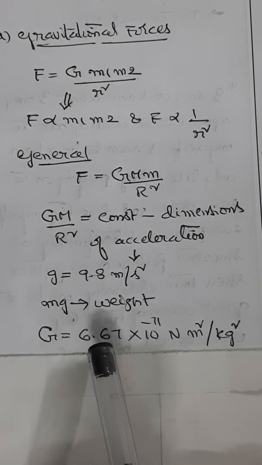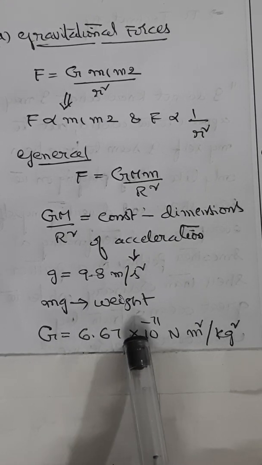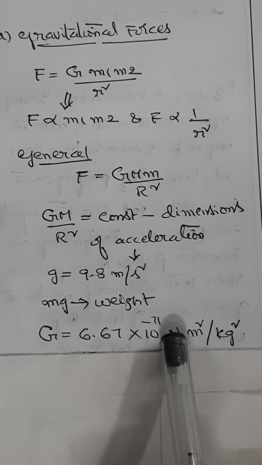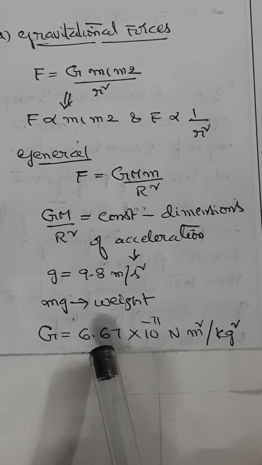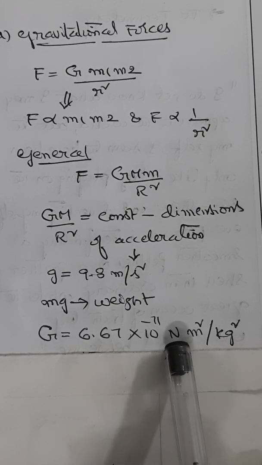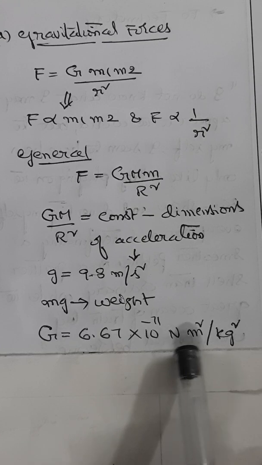The numerical value of the gravitational constant is calculated to be 6.67 into 10 power minus 11 newton meter square per kg square. We need to understand here that this gravitational constant is so small that the gravitational force exerted by one object of ordinary size on another such object is extremely small.